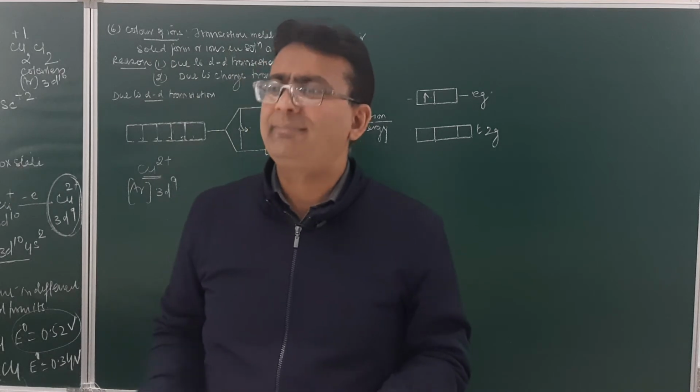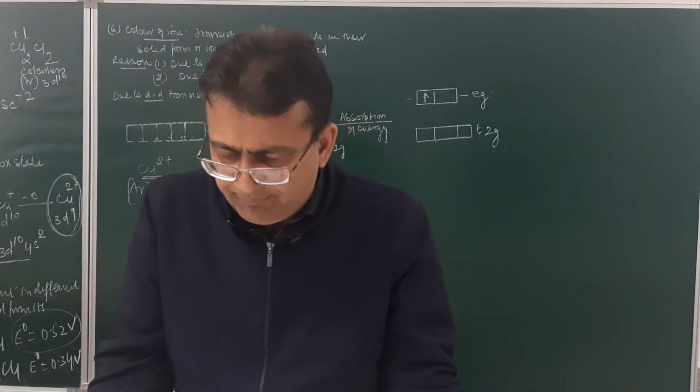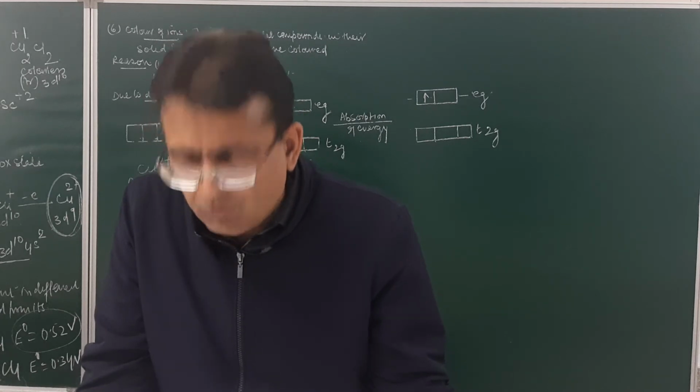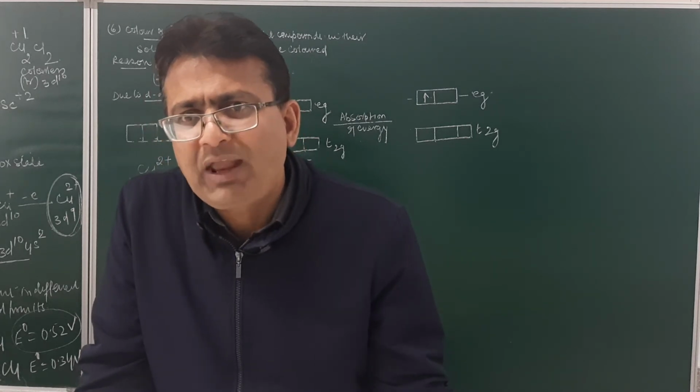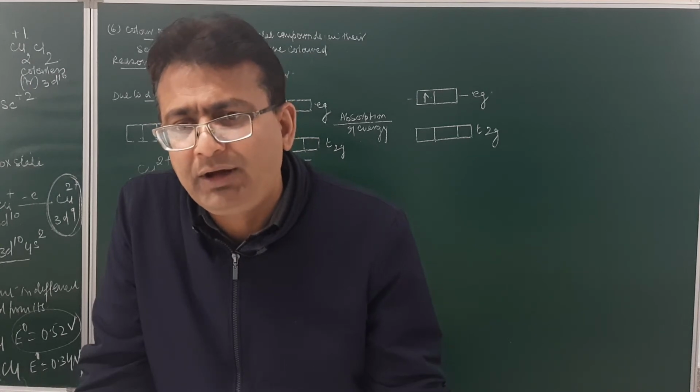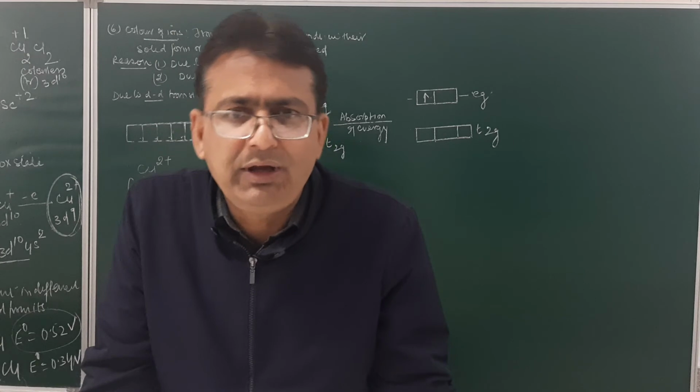So copper appears blue in color due to the absorption of orange wavelength. What is the complementary color of orange? Blue. The rest of the wavelengths of light are emitted, and their color will be blue.